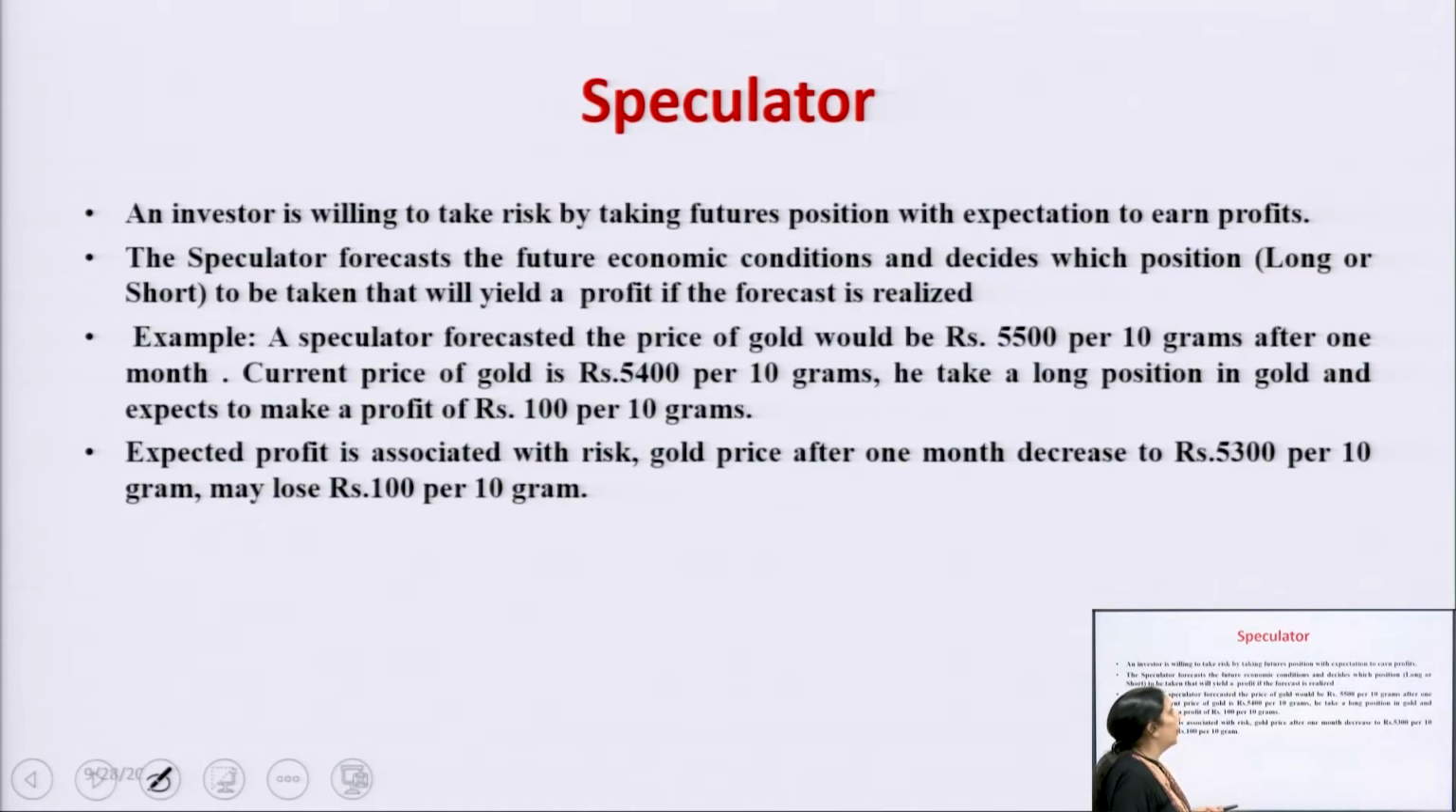Now the speculator. What is the main aim of the speculator, my dear student? Its main aim is to earn a profit only. He entered into the market to earn a profit. His intention is to earn a profit only. His intention is not to minimize the risk. His intention is only to earn a profit, and he can do so by entering into the contract.